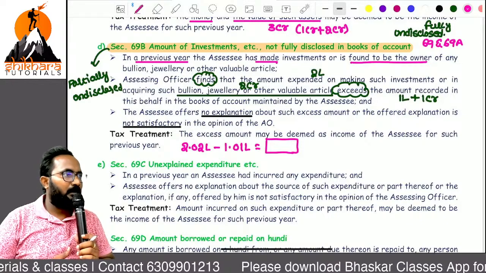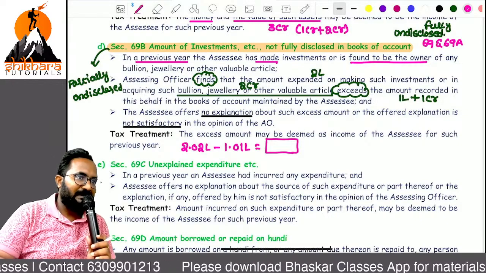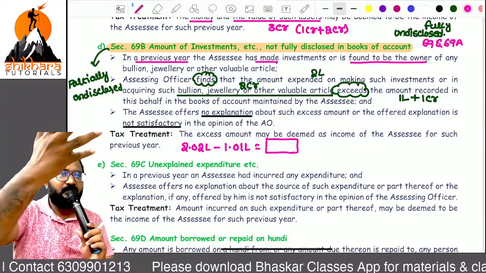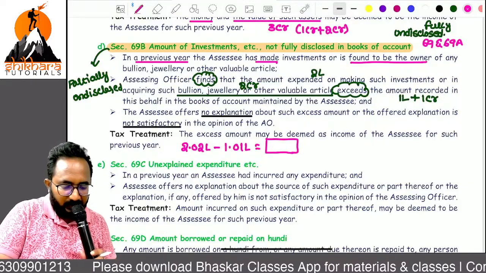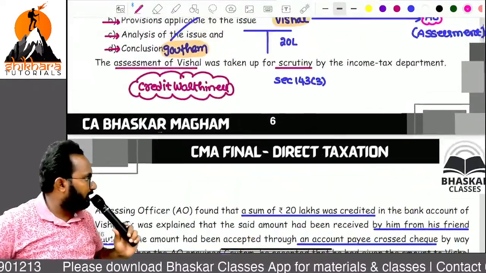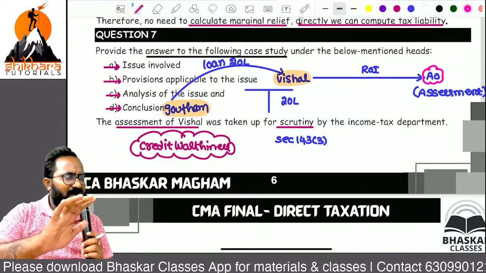So simply this is copied and pasted content from CMA Inter. In CMA Final we don't have this concept. Why am I telling you this concept? Because of this year's question paper, I want to tell you this undisclosed income concept. It will take half an hour.